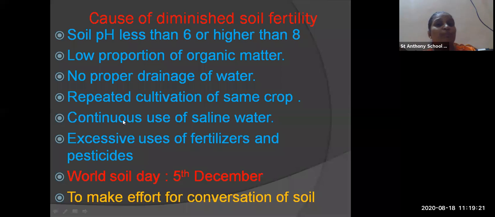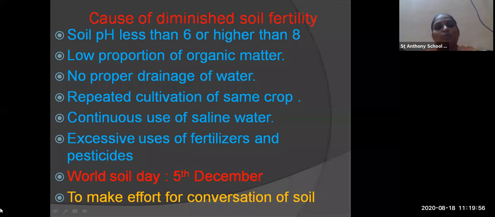Diminished soil fertility means the fertility of the soil has been decreasing. So what are the causes for that? The pH may be less than 6 or more than 8. Then the proportion of organic matter may have decreased. Then the drainage of water may not be proper, meaning the soil may not have the capacity of holding water much. Then repeated cultivation of the same crop.